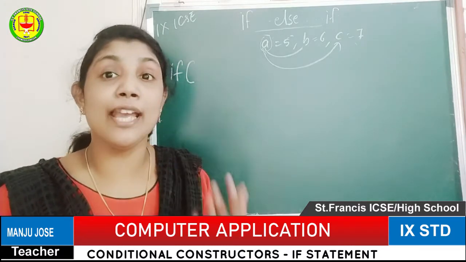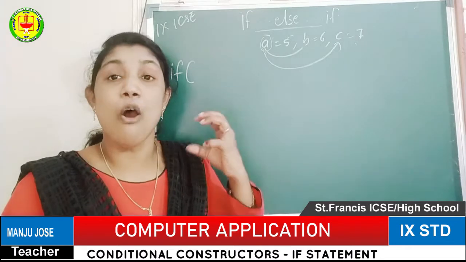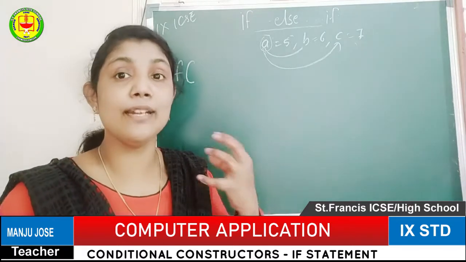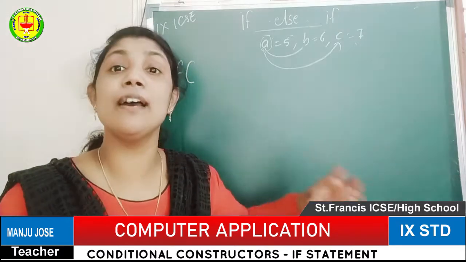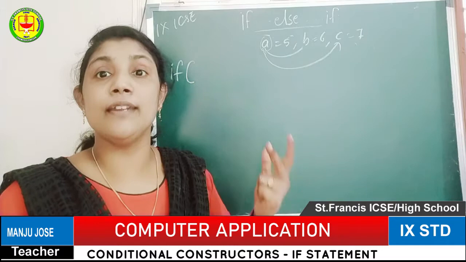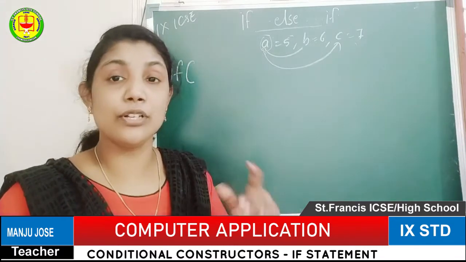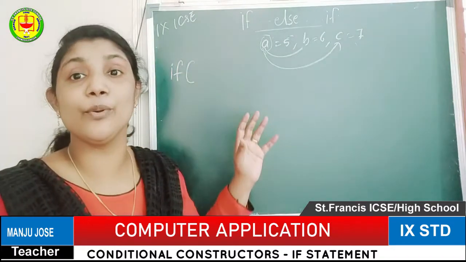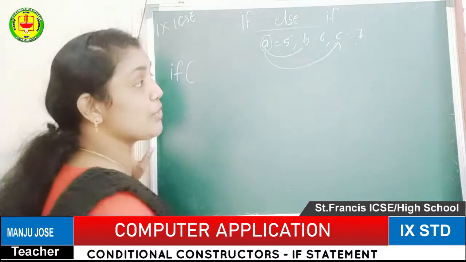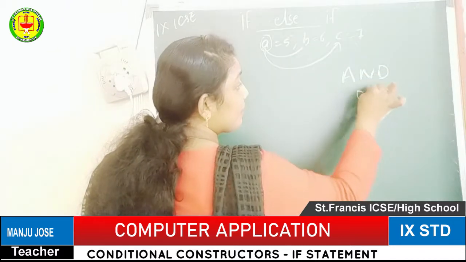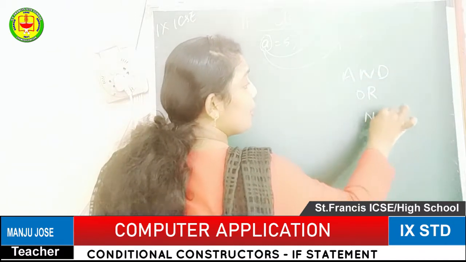There we are using the logical operators which are provided by the Java programming language. Different types of operators we have already seen in the previous chapters: relational operators, arithmetic operators and logical operators. So 3 types of operators we have seen. In this if statement we are using the logical operators. Which are the logical operators we are using? They are called and, or, not.